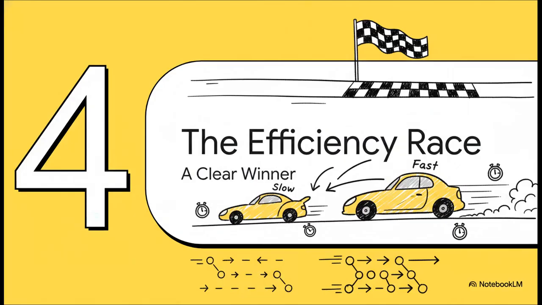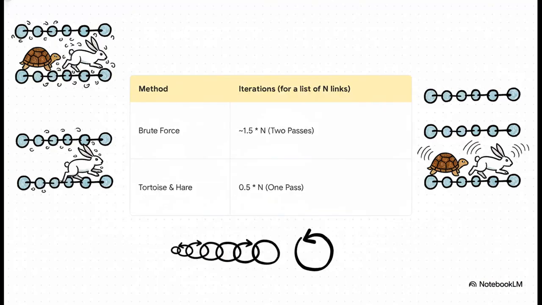Okay, so now let's put our two methods, brute force versus tortoise and hare, into the ring for a final showdown. When it comes to the race for efficiency, is there really a clear winner? Oh yeah, it's not even a contest. Just look at the data. If our list has n links, the brute force method, with its two passes, takes about 1.5 times n steps. But the tortoise and hare method only takes half of n steps.